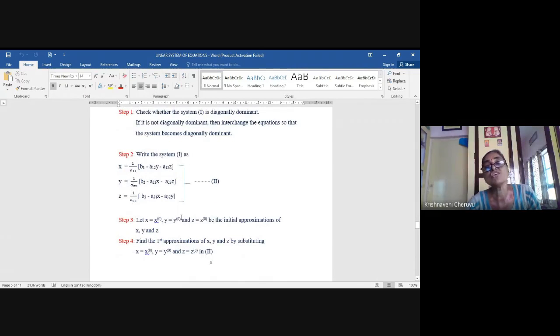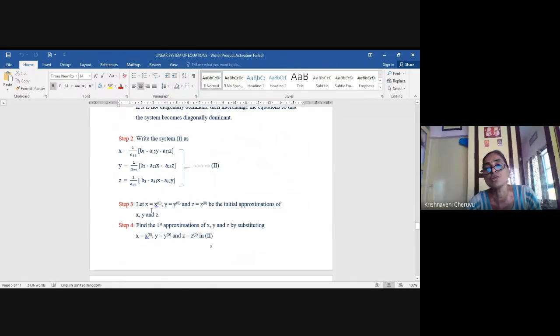After writing this step, as I told you, any iterative solution will start with an initial iteration. So let us take the initial solution as x = x(0), y = y(0), z = z(0). You are going to find the next approximate solutions.